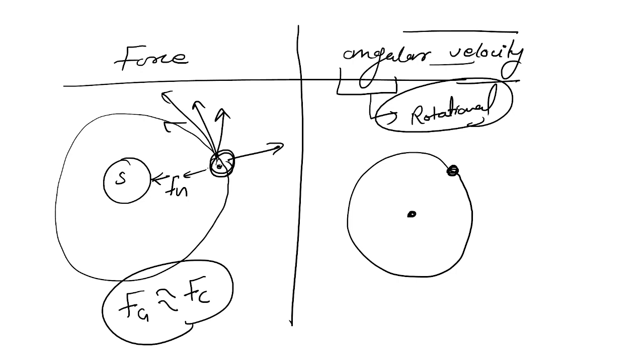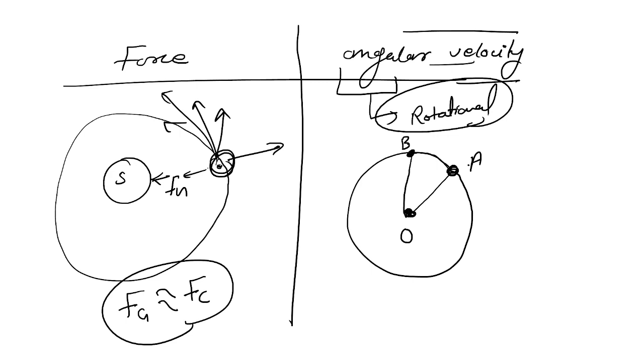Let's say this position is A, and after some time, this body moves to point B. This origin is O, and this position is B. A particle moves in circular motion from point A to point B.